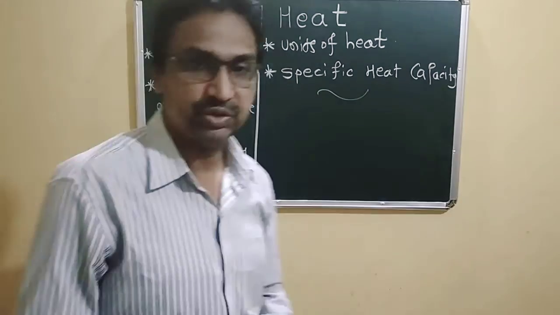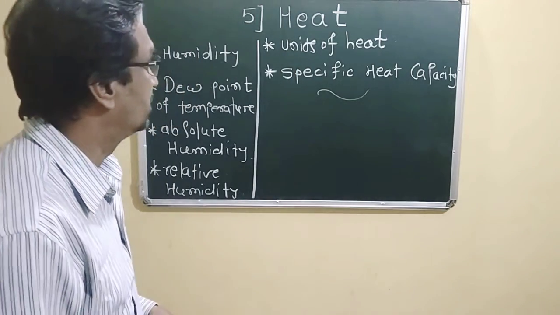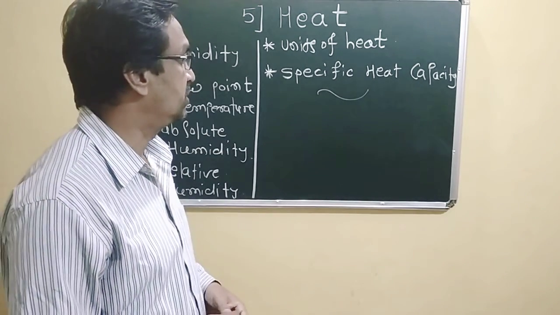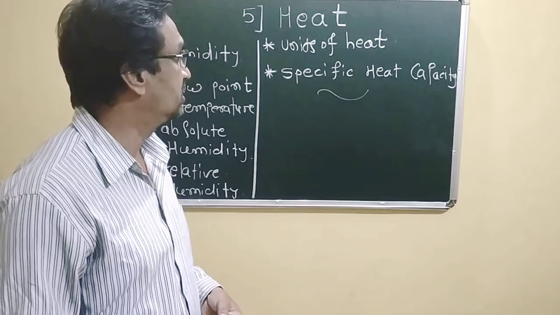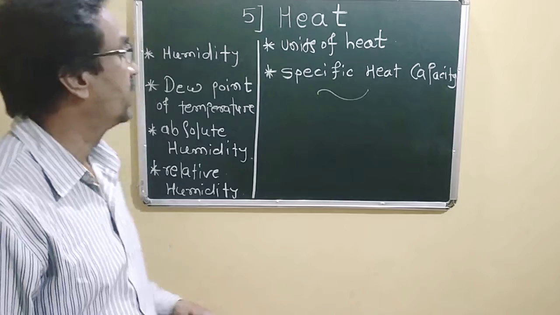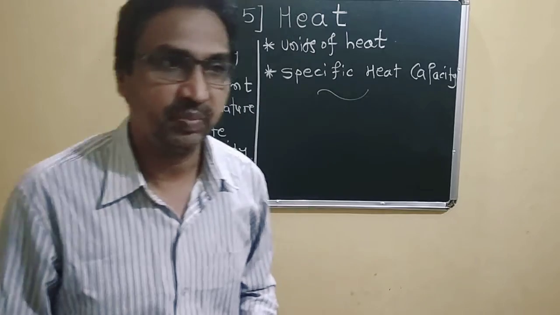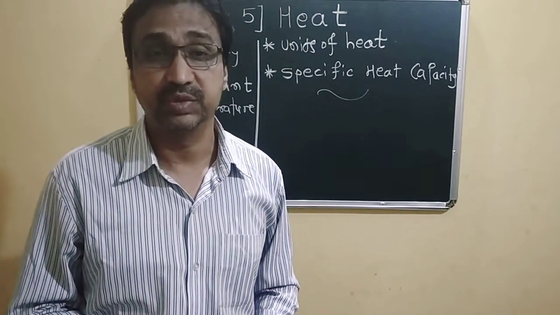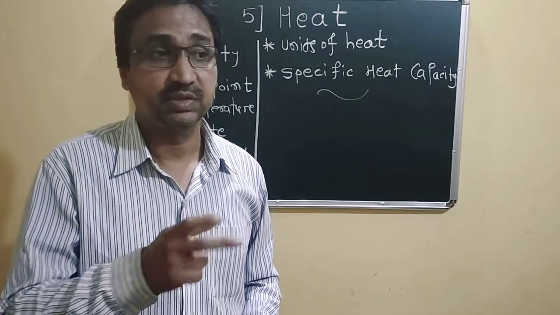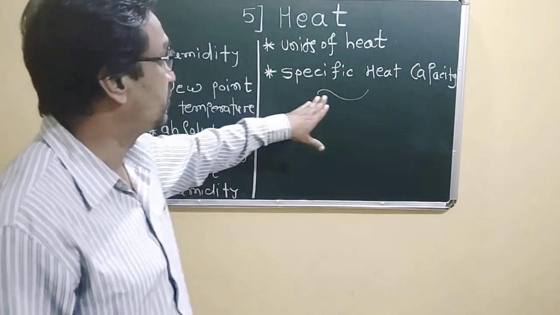After that, the units of heat. Heat is some sort of energy, and we have to measure heat in the SI system as well as the CGS system. So we have to discuss heat and define these units. After that, specific heat capacity. Even though we have provided some amount of heat energy to a substance of any material, how much it gains is quite different, and this phenomenon we have to study in specific heat capacity.